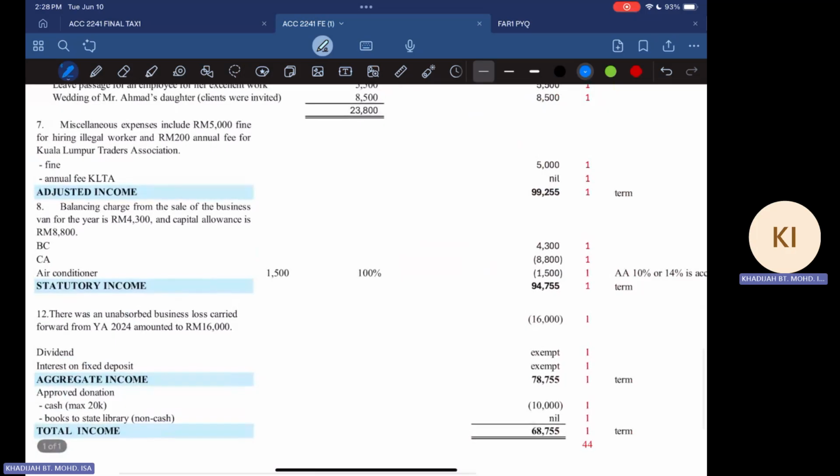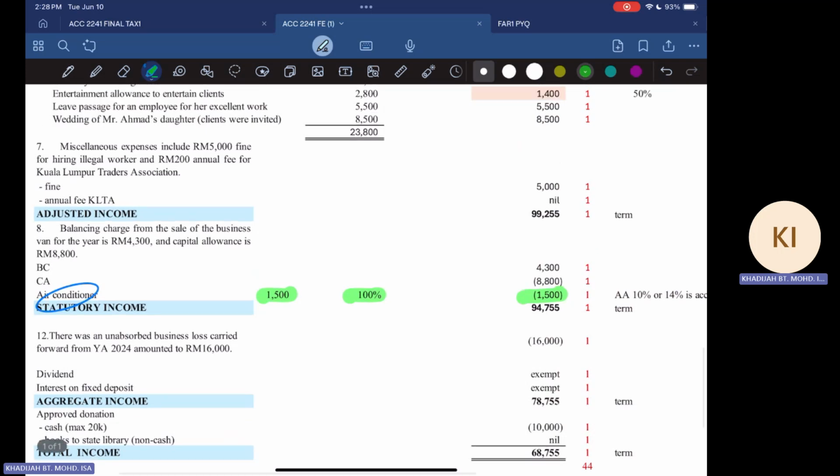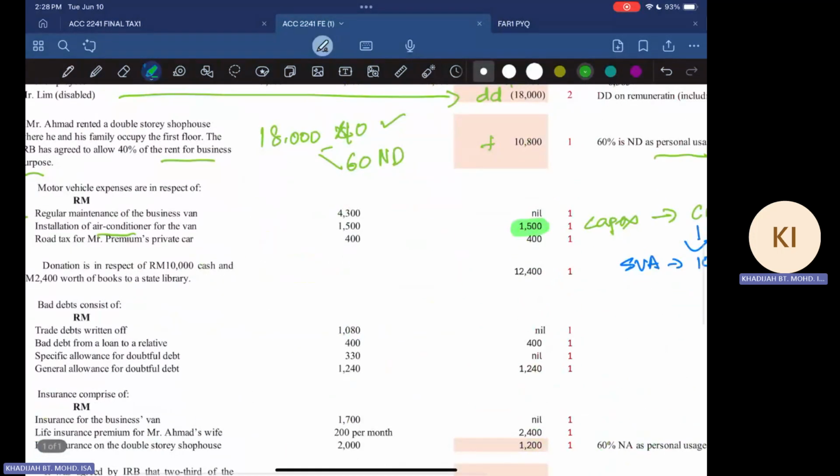So maybe I will show you directly that later when you do your capital allowance, all right, you see that you have capital allowance on the air conditioner here. So the amount is 1,005, you claim 100%. So that is a capital allowance for the air conditioner when you put a claim at the bottom later. So under capital allowance, you have the air conditioner that you're going to claim 100%. So do not forget. Whenever you know that you are going to do some adjustment later, you may want to highlight that figure, so that you do not forget that, oh, I have to do something at the bottom.